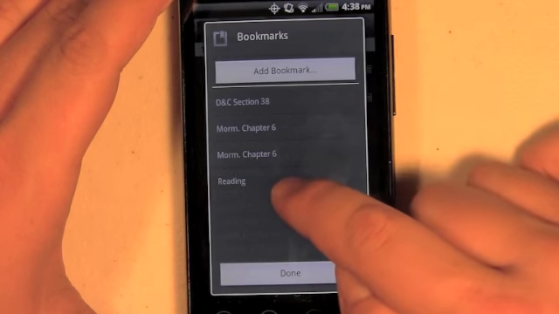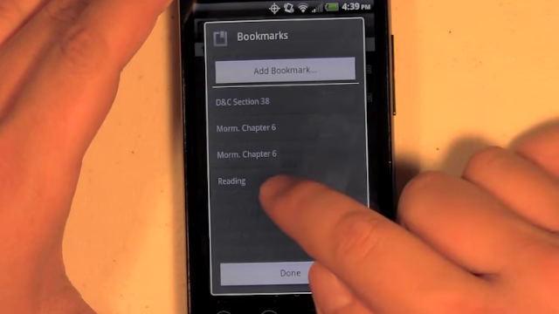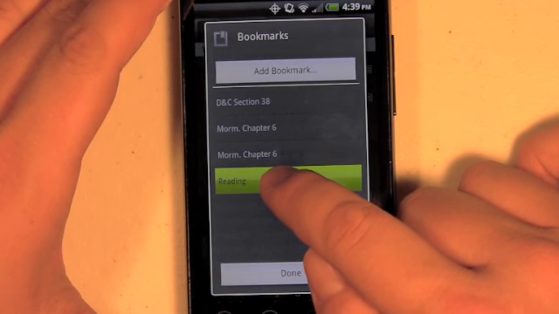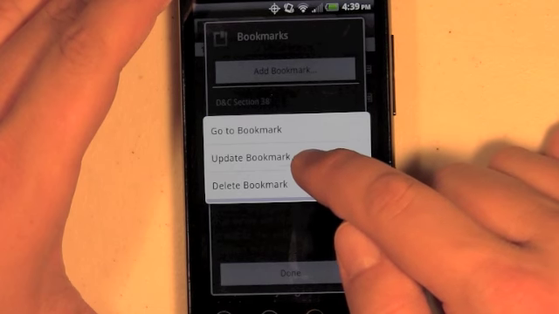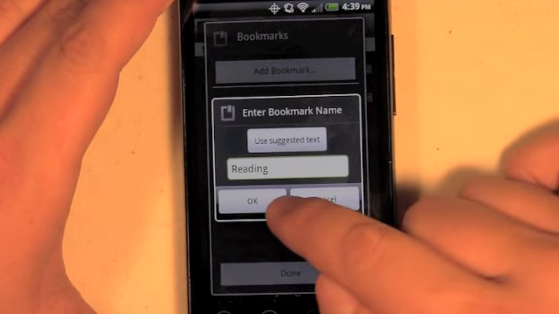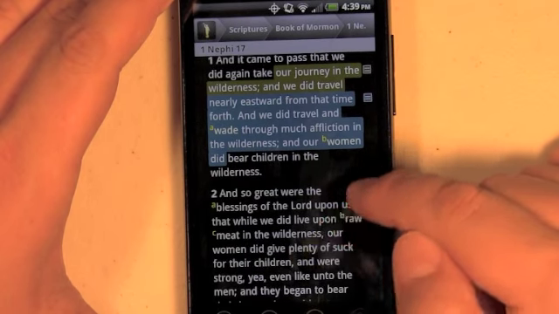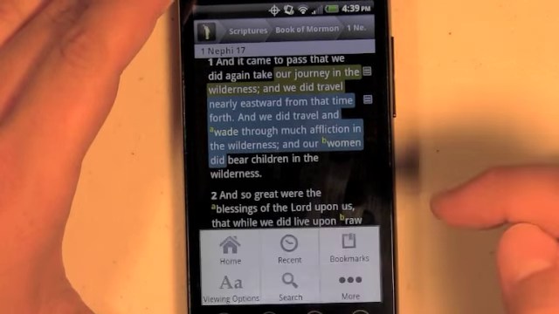In the bookmarks that I've created, I can name them whatever I want, but I can also update an existing bookmark. So if I wanted to create a reading bookmark like I have here and I wanted to update it to this section, I can long press on it and then I can either delete it or update it. So this is if I'm reading every day or every night, I can change the bookmark so I know where my place is every single time I want to start reading.